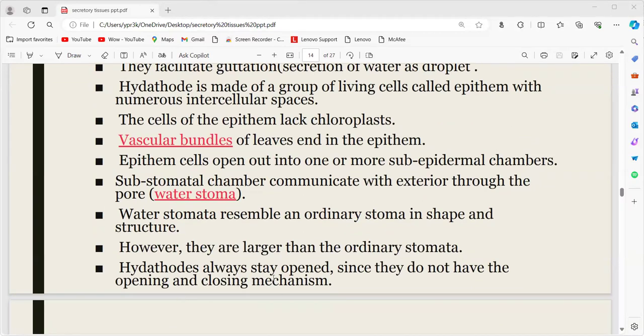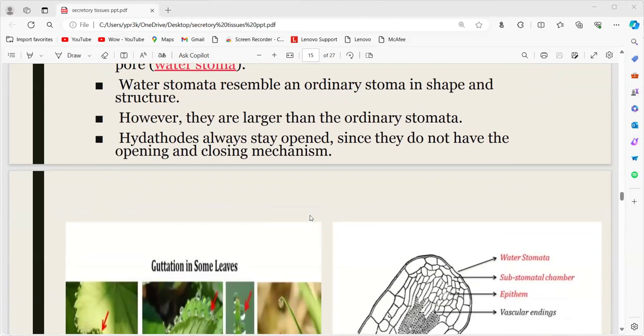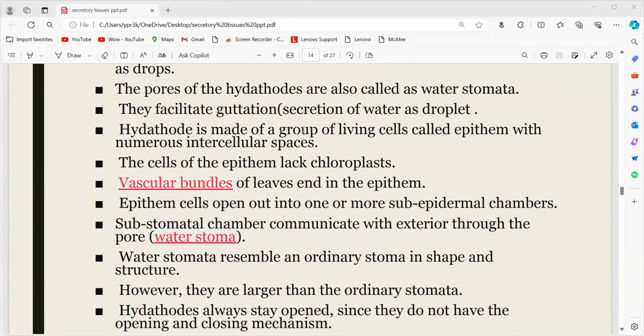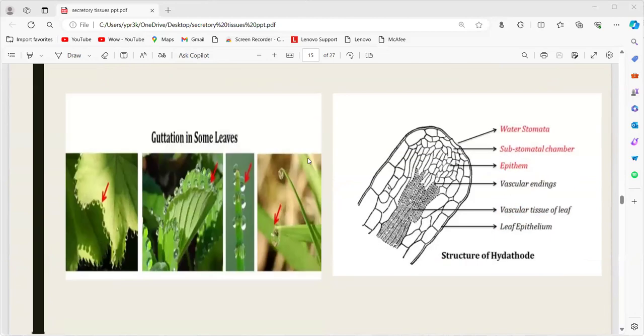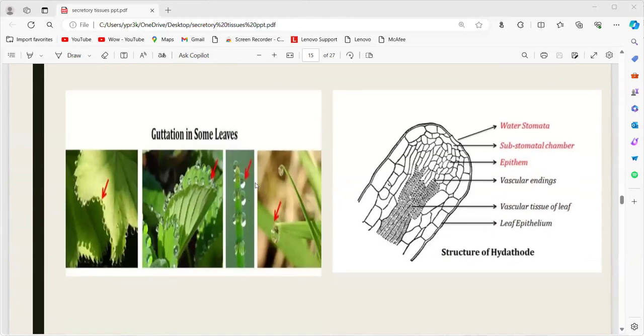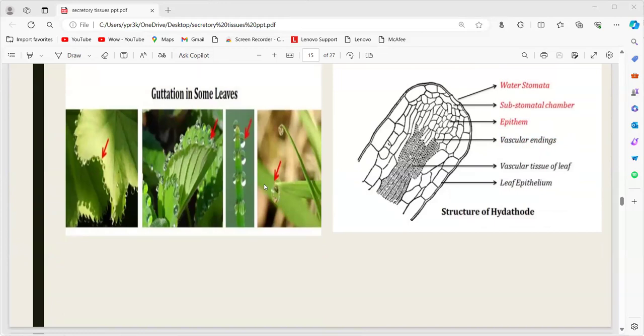These hydathodes always stay open since they do not have an opening and closing mechanism like ordinary stomata. When more water is taken up, it is released out in the form of water droplets from the leaf. This is called guttation. Generally we observe this during the winter season, and mainly in grasses we observe these droplets on the leaf.